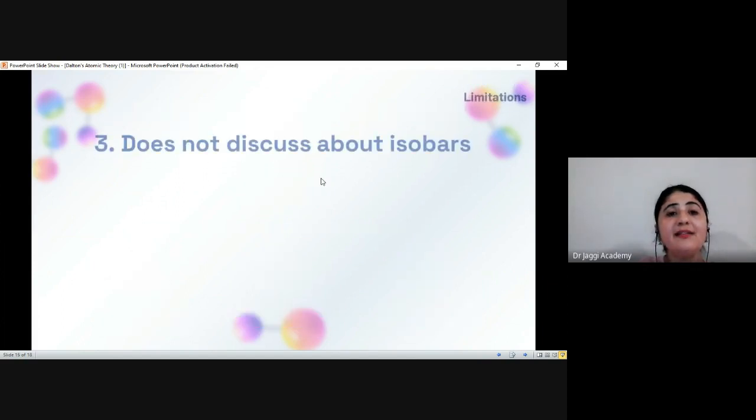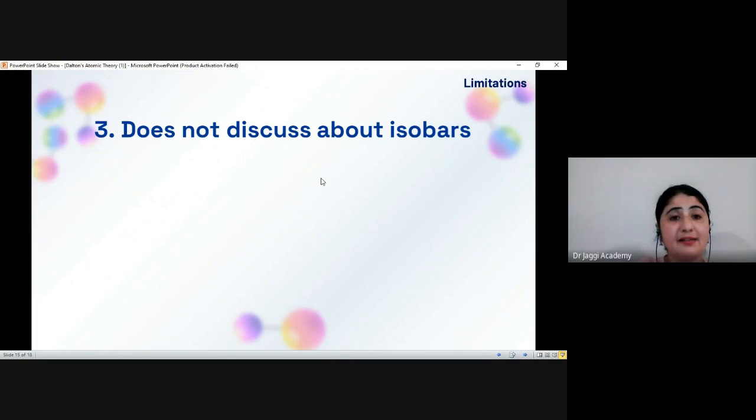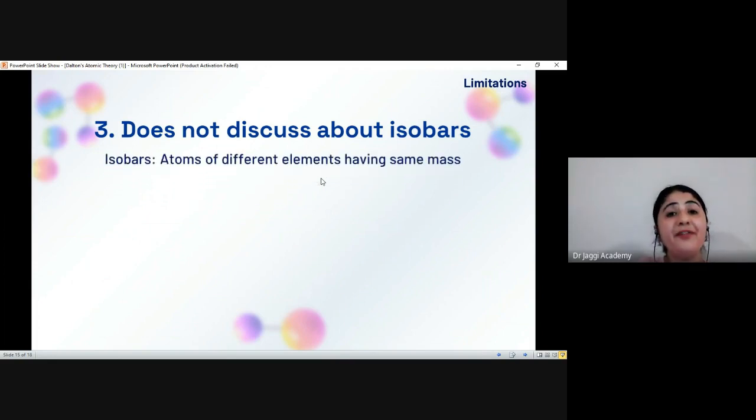The next one is that it doesn't discuss isobars. Isobars are atoms of different elements that have the same mass. However, Dalton's atomic theory states that atoms of different elements have different masses. For instance, we have atoms of two different elements, argon and calcium. Both are atoms of different elements, but they have the same mass. So Dalton's atomic theory does not explain how and why isobars exist.